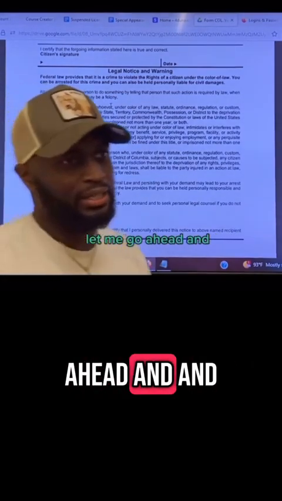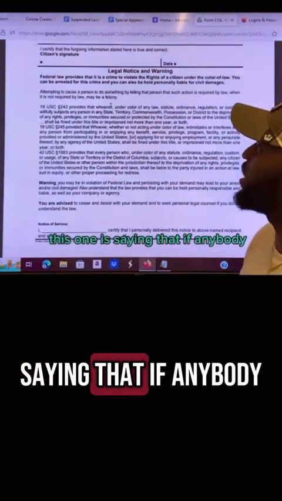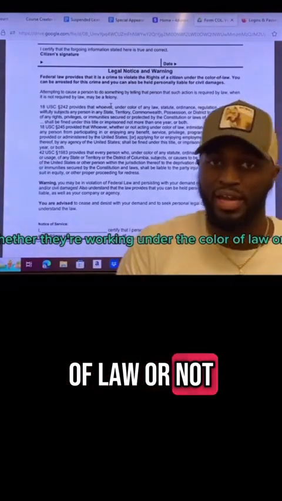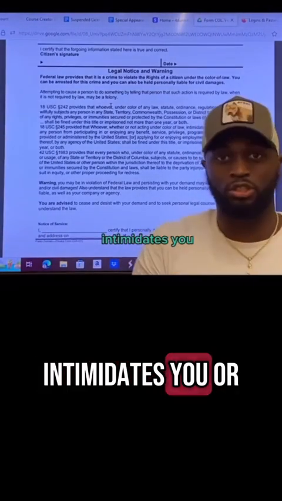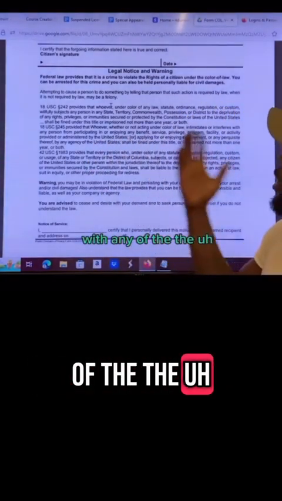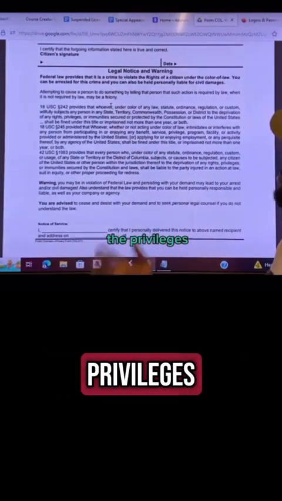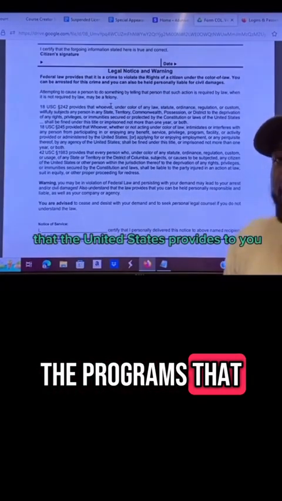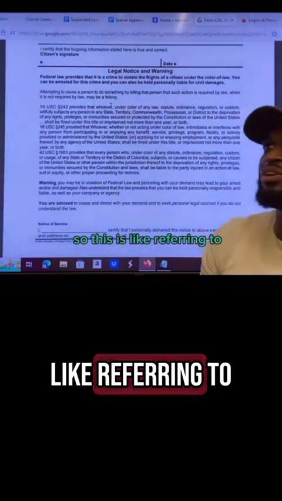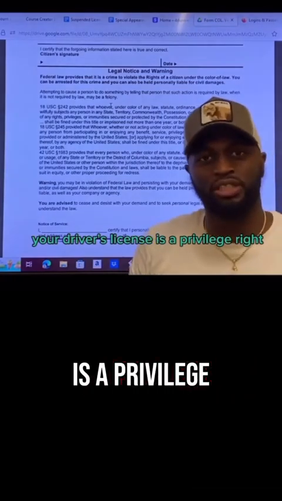Let me go ahead and bring this together for you. This one is saying that if anybody, whether they're working under the color of law or not, intimidates you or interferes with any of the protections, any of the benefits, the services, the privileges, the programs that the United States provides to you. So this is like referring to your driver's license. Your driver's license is a privilege, right?